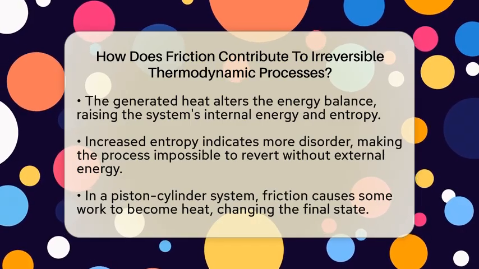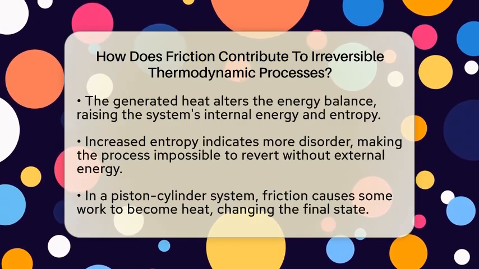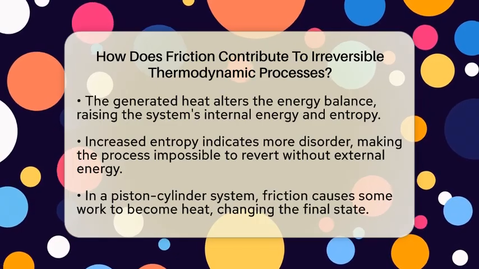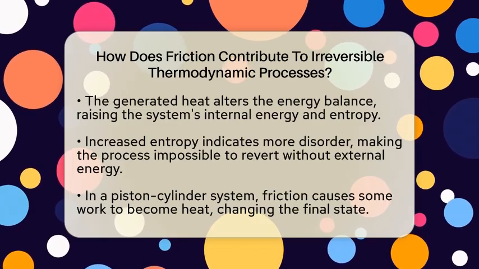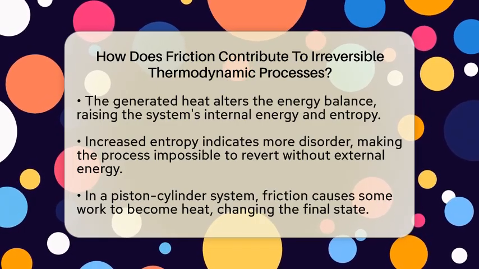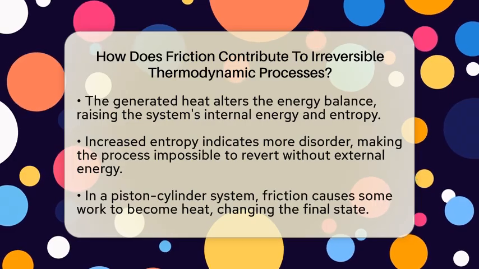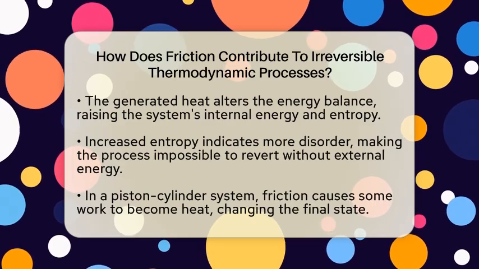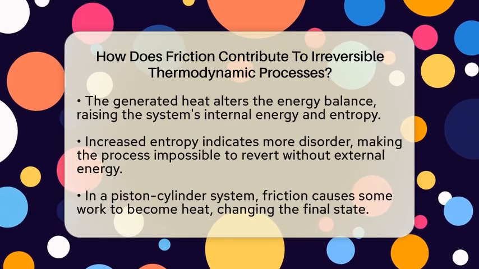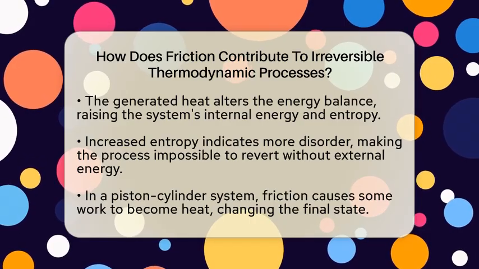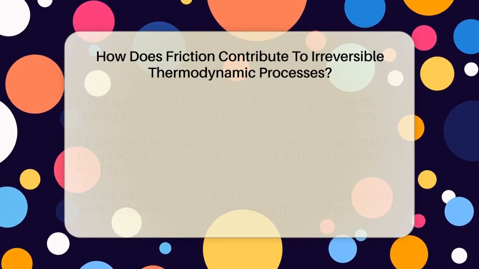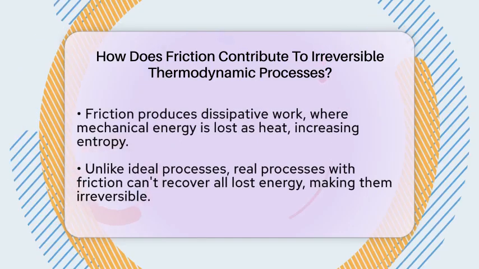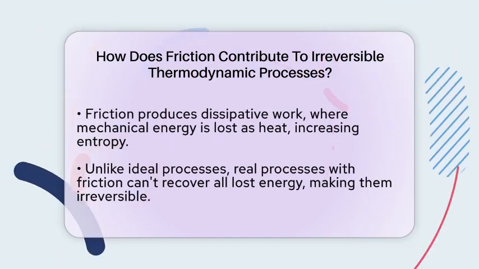Let's take a piston moving inside a cylinder. If there's friction between the piston and the walls, part of the work you do to move the piston turns into heat. This heat stays inside the system, making the final state different from the initial one. You can't get all that heat back to do work again without adding energy from outside. That's why friction makes the process irreversible.